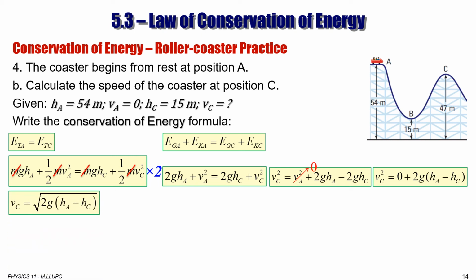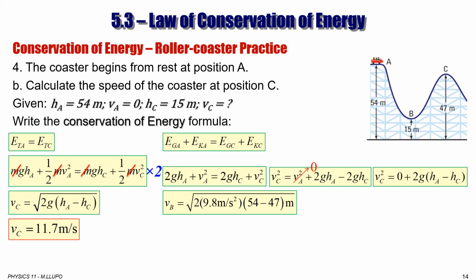Now we can solve for VC, which is the square root of 2g (HA minus HC), and we have all that we need. VC is equal to the square root of 2 times 9.8 meters per second square times the difference between those two heights, 54 minus 47, and we have VC is equal to 11.7.